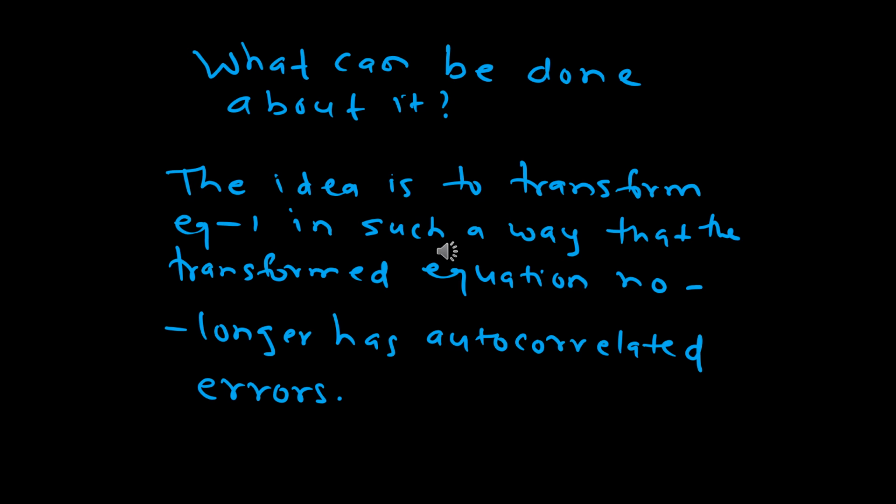So what does one do about this? One strategy is to transform equation 1 in such a way that the error terms in the transformed equation are no longer serially autocorrelated. So this will take us to the generalized least squares model, where the generalized least squares model is actually the linear regression model with an impact on the OLS.